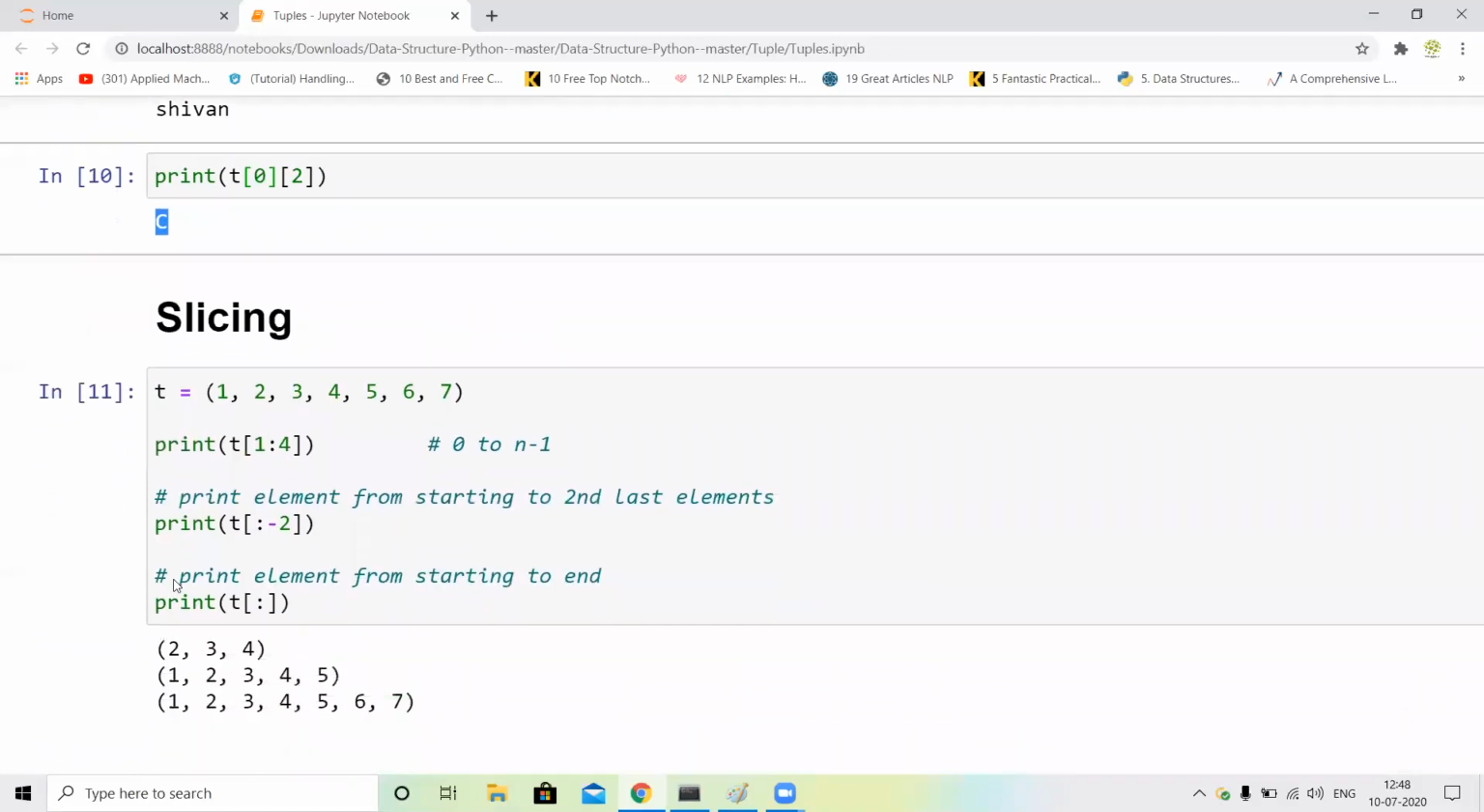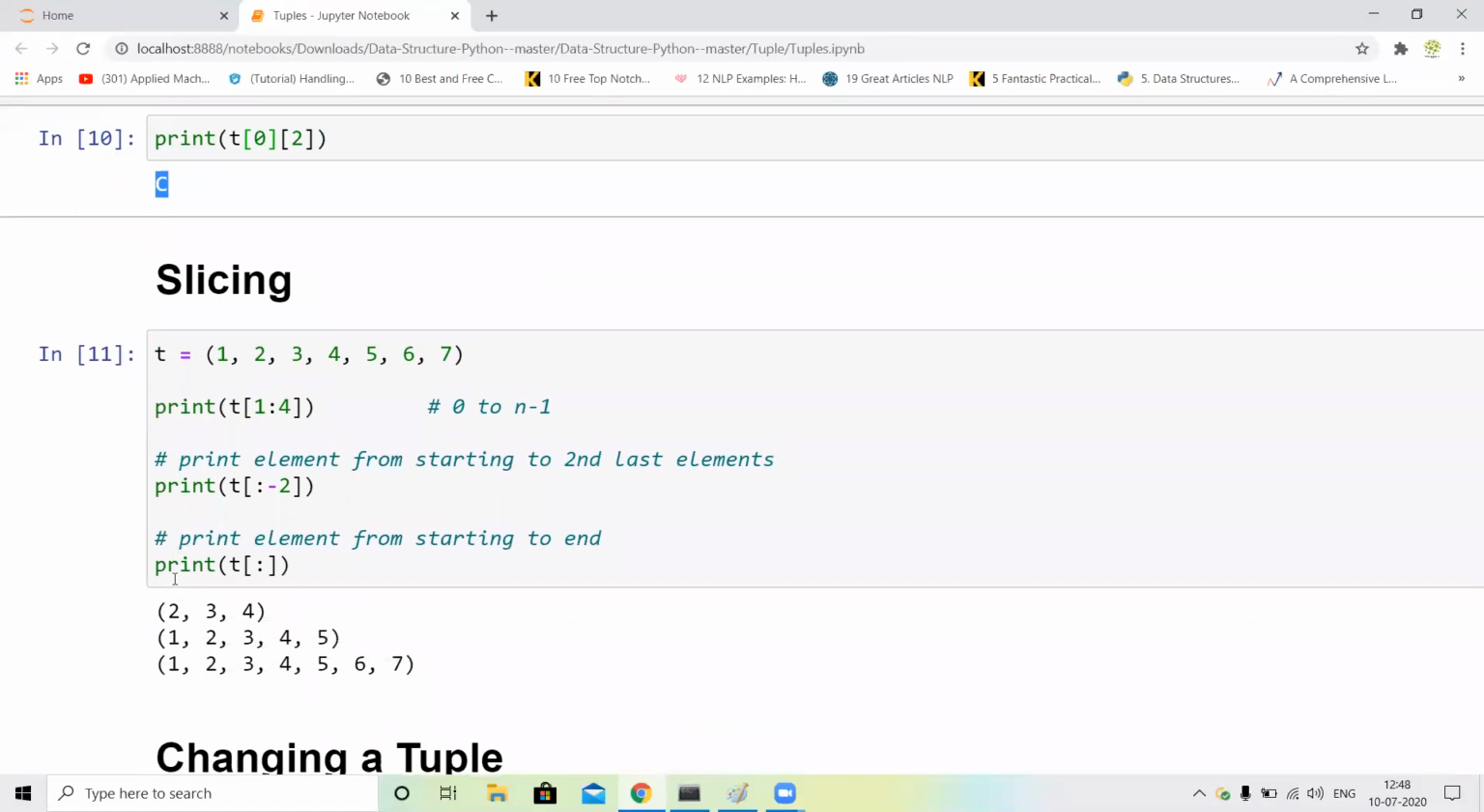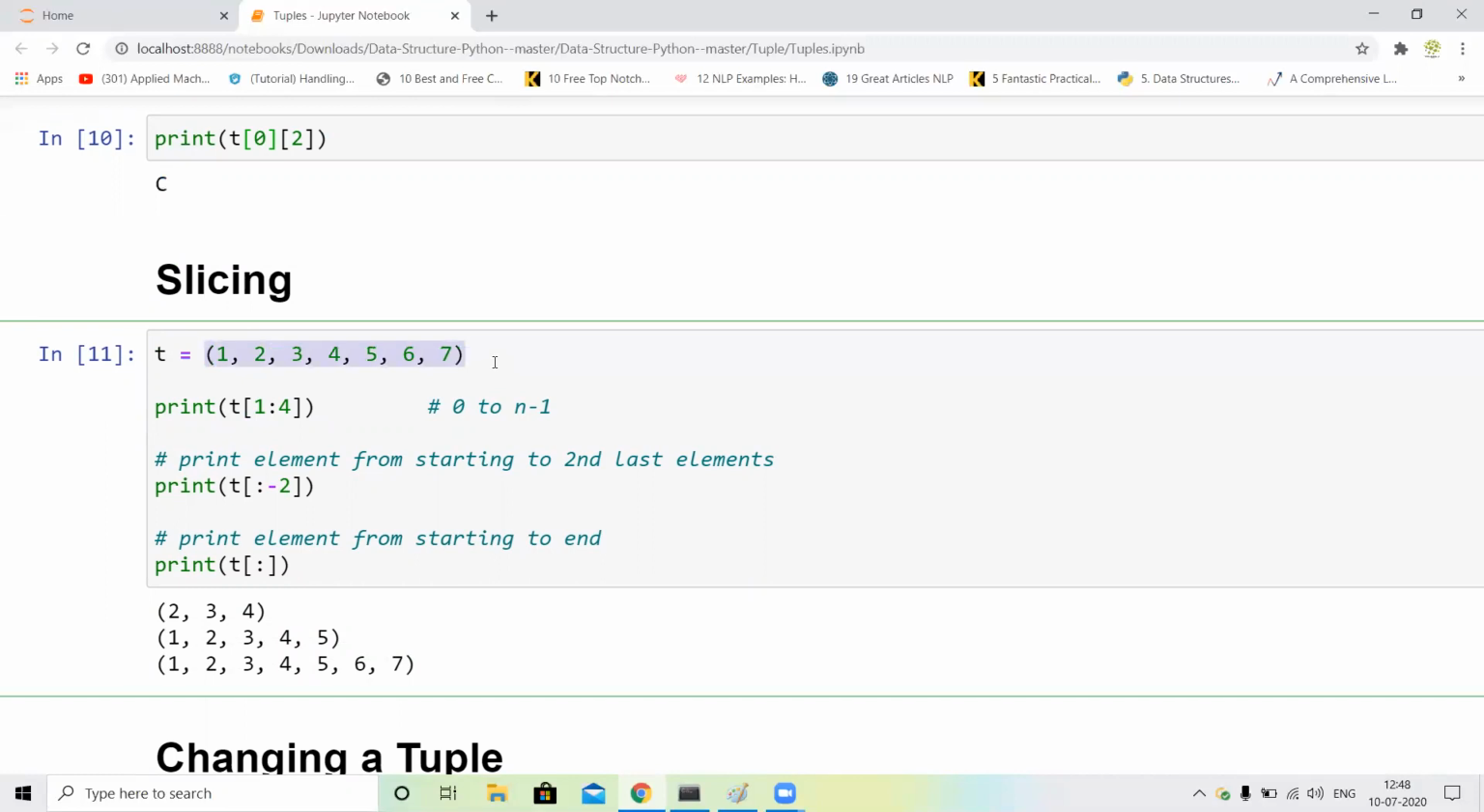Okay guys, next, slicing. First of all I just call some integer values like 1 2 3 4 5 6 7 and I just call t of 1 to 4. So it starts with 0 and the last value is n minus 1. Okay, so first of all I print t of 1 to 4. 1 to 4 means this is our 0 index, this is our 1 index, this is our 3 index and this is our,